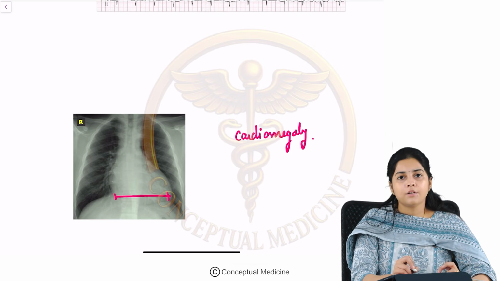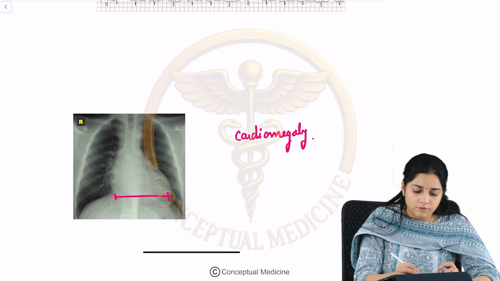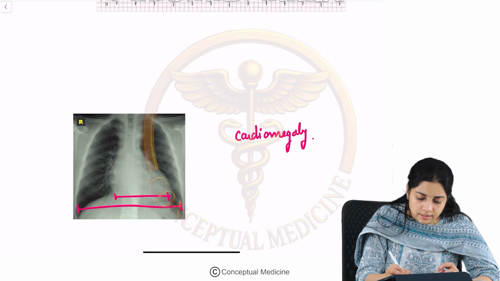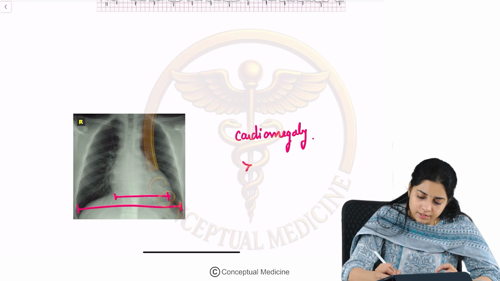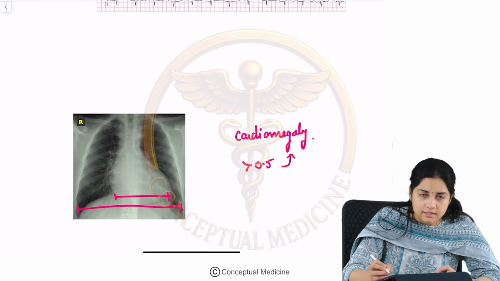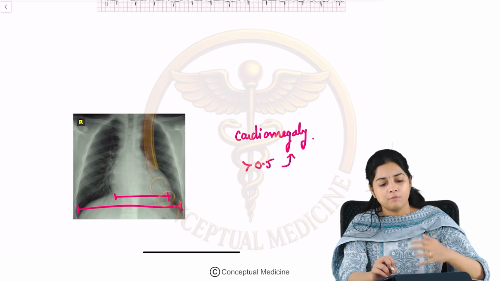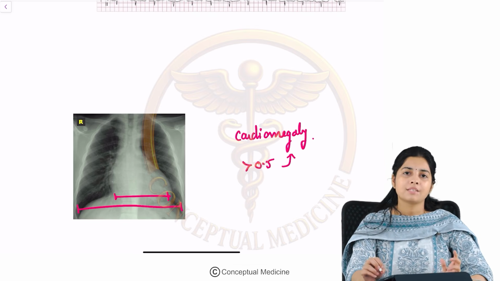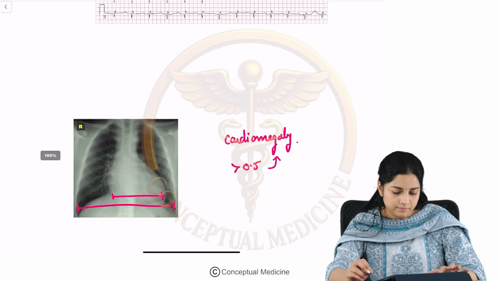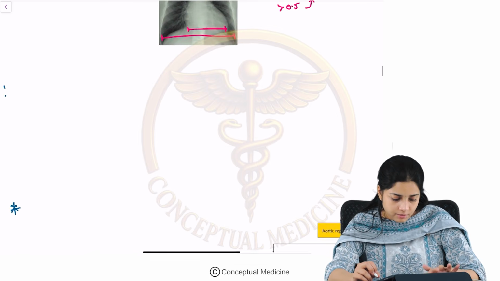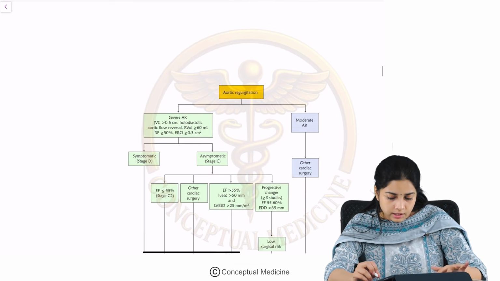How do you know there is cardiomegaly? You basically look at the cardiothoracic ratio. If it is more than 0.5, then it suggests cardiomegaly. Why is there cardiomegaly? Because of eccentric dilatation of the LV. Okay. Now, we see what we look for in the AR.